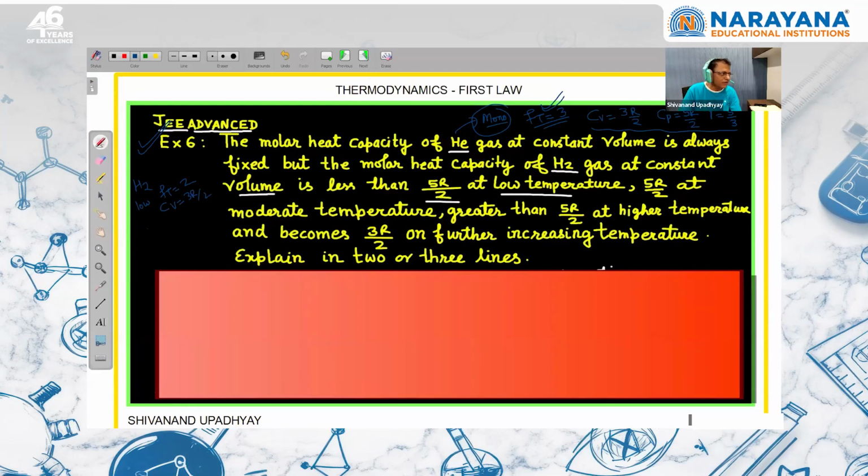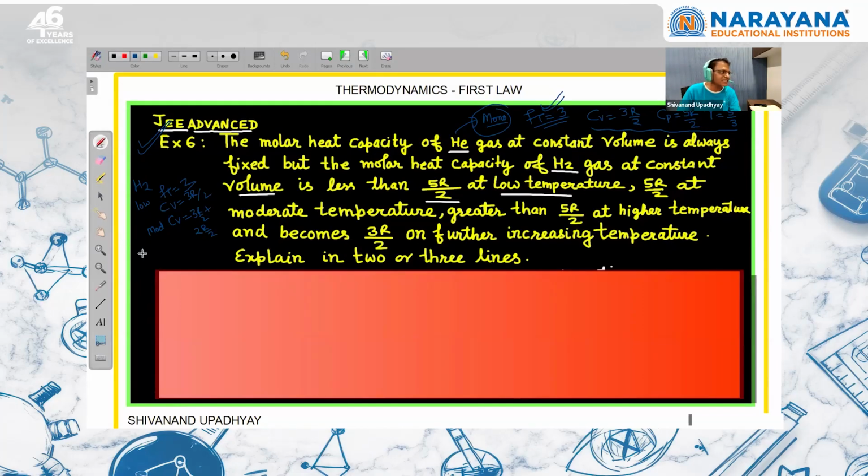When we come to moderate temperature, then rotational degree will also be active. So rotational degree of freedom for diatomic molecule will be 2. So we can write here 3 into R/2. This is for translational degree of freedom, and rotational degree of freedom will be 2, so 2 into R/2. So we can write what is the value of CV.